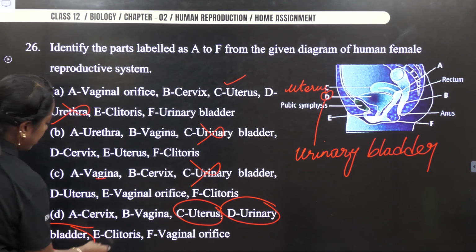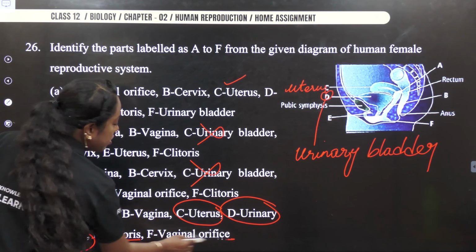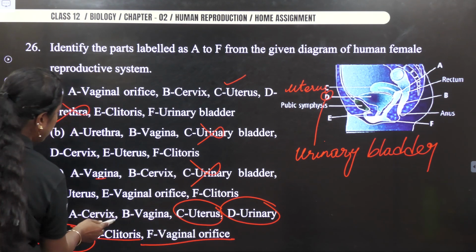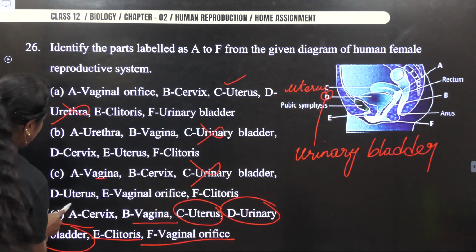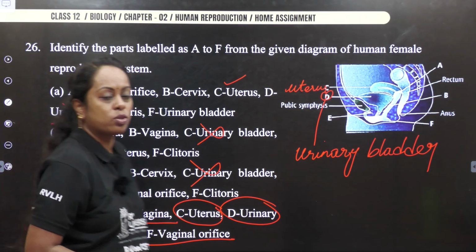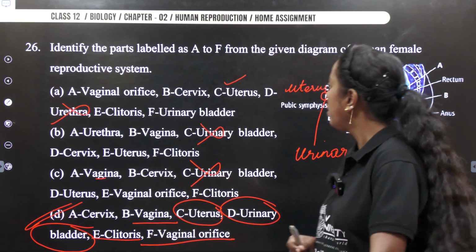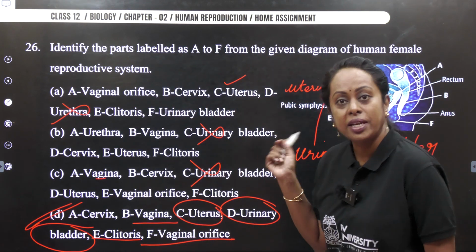Now let us cross check. E is clitoris. F is vaginal orifice. Very true. A is cervix. So very clear, and B becomes vagina. So the answer is option D. Mark your answer as option D for this question. If there is confusion in your diagram, please do the way I did.